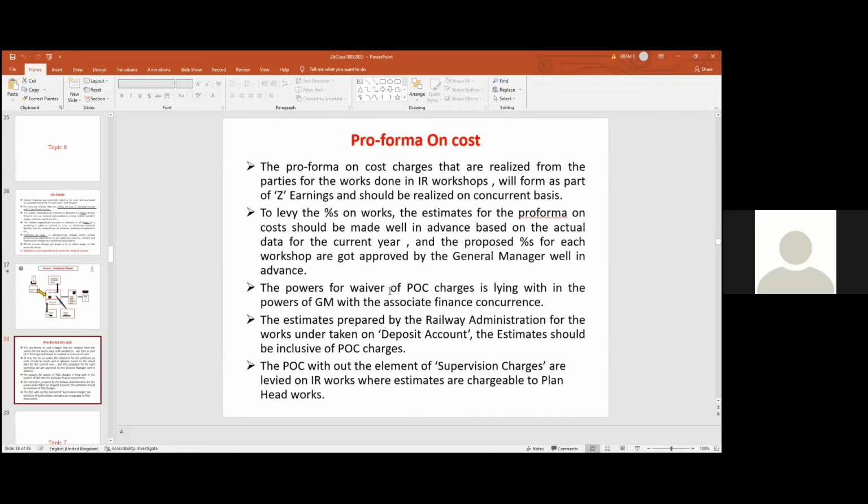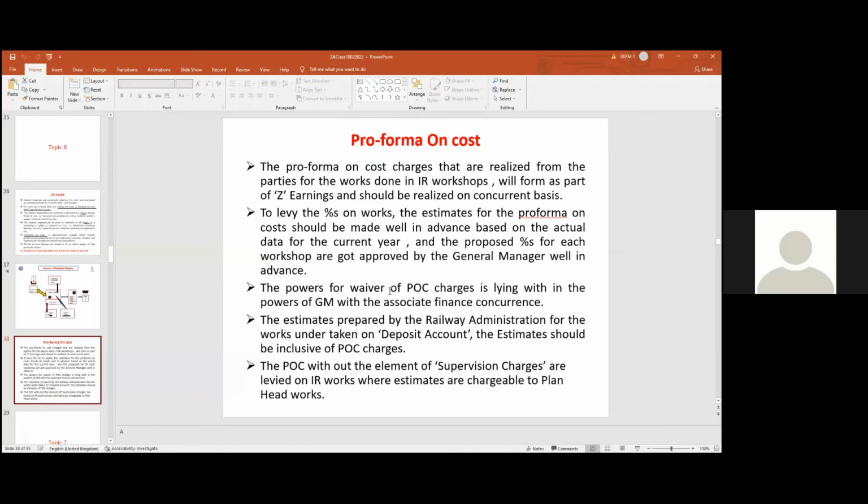Normally, for doing so, we have to calculate the pro forma cost very carefully. We have to do it in advance, for example, for levy in the next financial year. Suppose 1/4/2022 to 31/3/23. For the works to be taken in that financial year, we have to complete the calculation of the percentage of pro forma cost now itself.